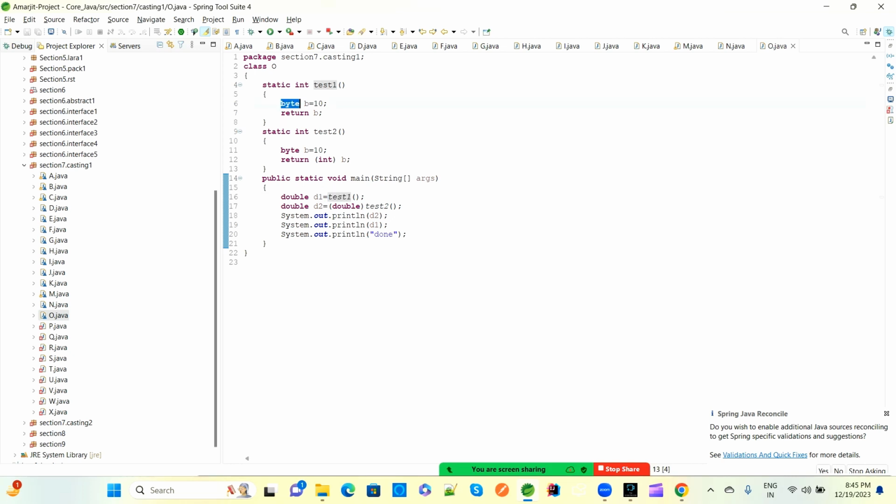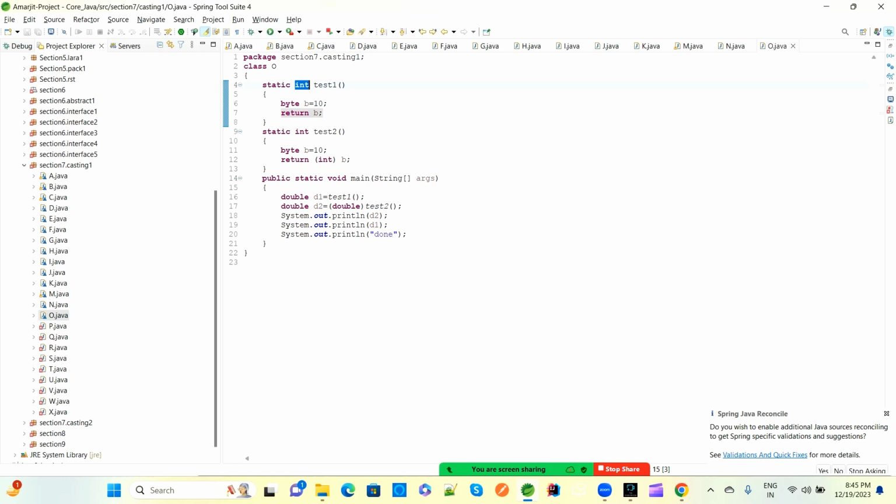Now we have a byte b equal to 10 here, so we are returning a byte value, but the compiler wants an int, because test1 is of integer type, so the return statement should be of integer type. So the byte is internally assigned as an int because casting is happening from byte to int, as upcasting.